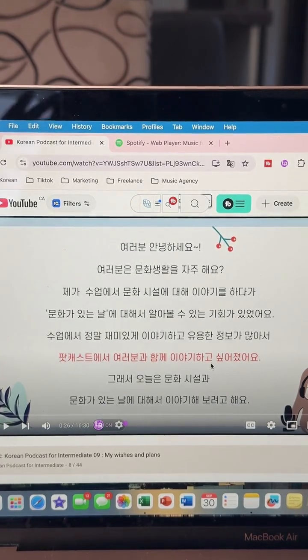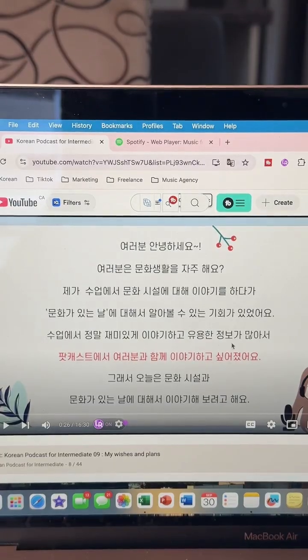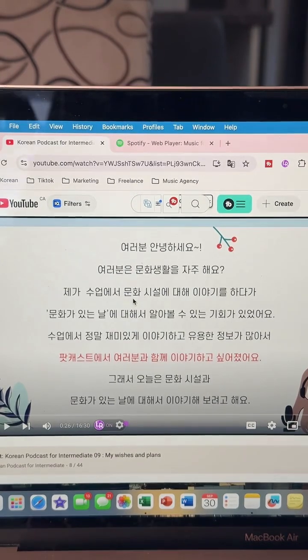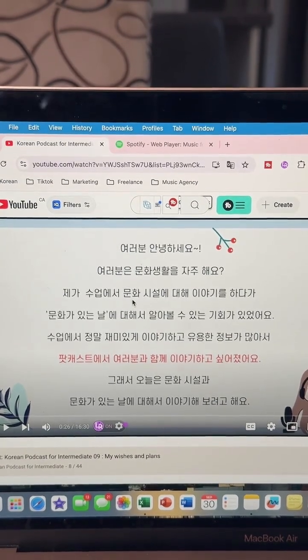So this ending part, right, makes it more like she wanted to do that, but it's not like she always wanted to do that. She only wanted to do that because of this reason right here. So it's kind of like the result is right here, right? She is talking about this subject on this podcast, okay? But it's kind of saying that the reason why she decided to do that is because of this, basically. So hopefully this makes so much more sense.